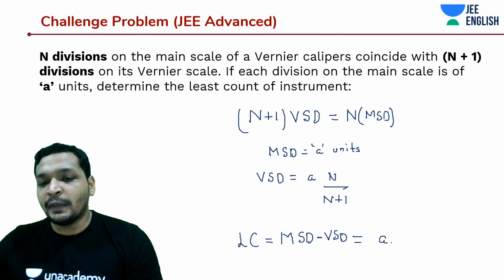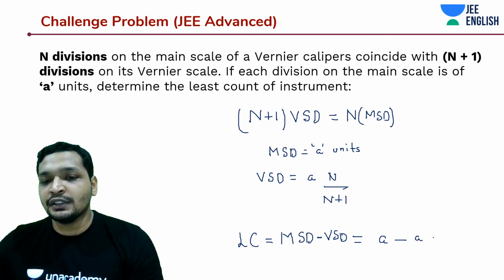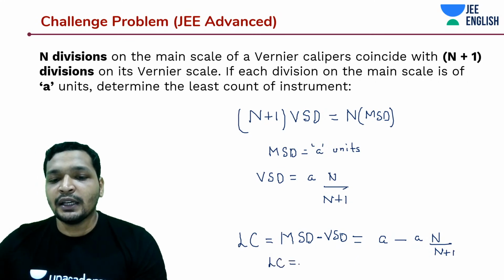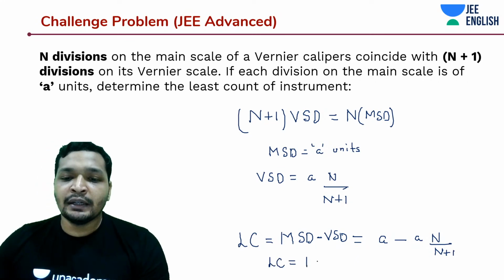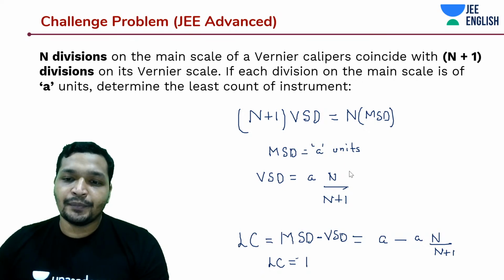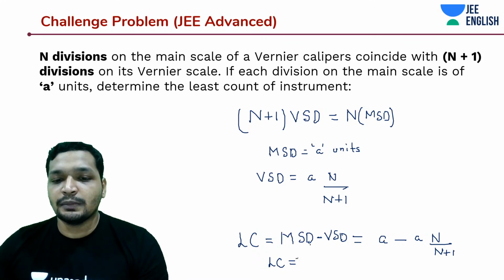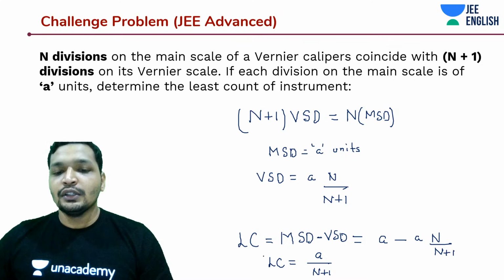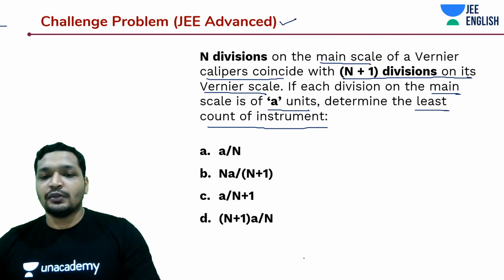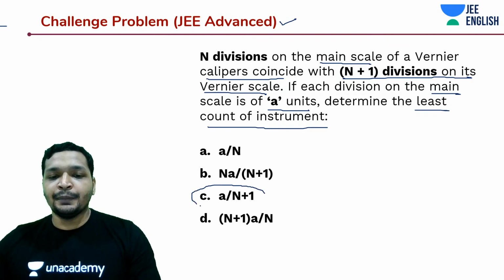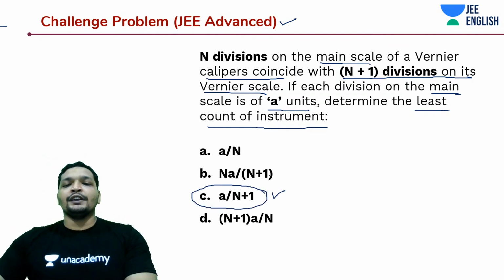Your main scale division is going to be A, and your Vernier scale division is A into N divided by N plus 1. How much is this? This is nothing but A divided by N plus 1. I hope everyone got this. It's pretty easy, guys. Your N plus 1 gets carried over here, N gets cancelled, only 1 would remain. So your least count is going to be just A divided by N plus 1. Pretty easy, simple, scoring, no efforts.